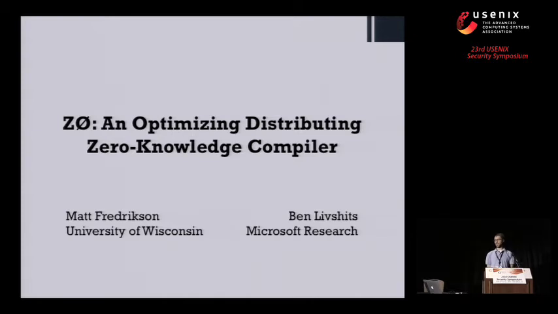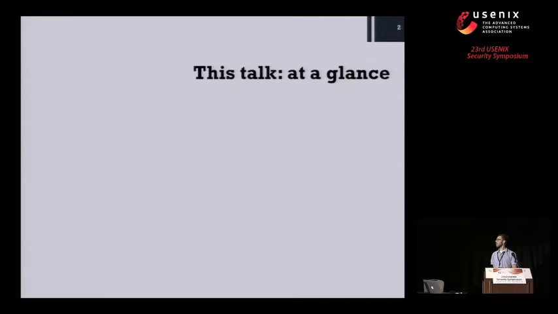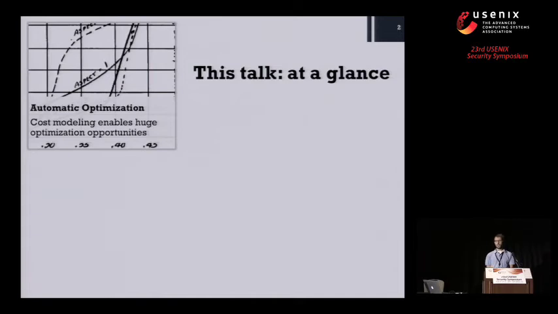So I'll talk about a project I worked on during an internship at Microsoft Research called zee-not. And this is a new zero-knowledge compiler that makes three main contributions. So first of all, it does some really aggressive automatic optimizations. And we'll see that this actually makes some pretty interesting applications performant enough for practical use, kind of for the first time.